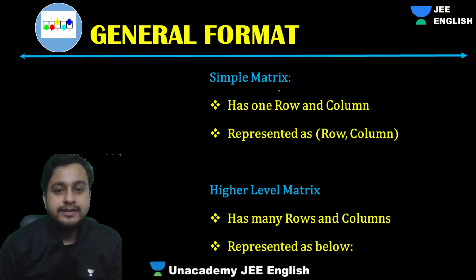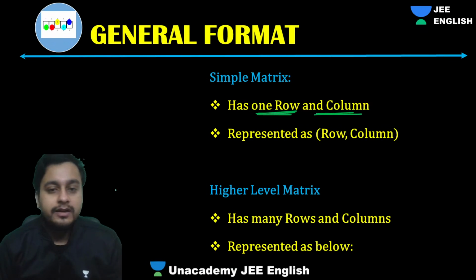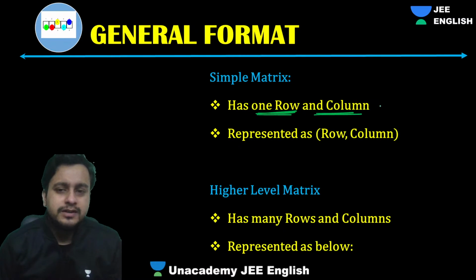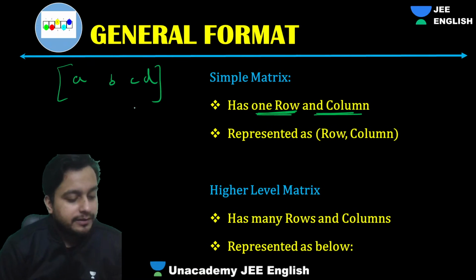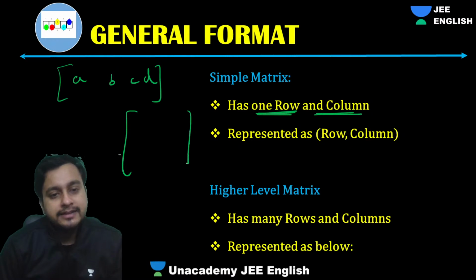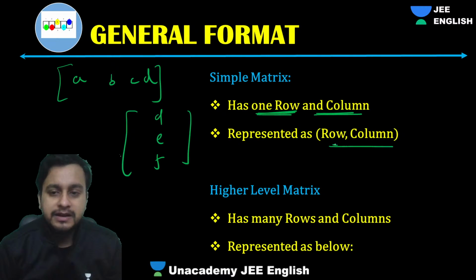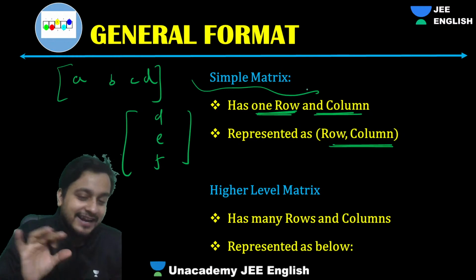So guys, what is a simple matrix? A simple matrix has only one row or only one column. Suppose you can have one row like this: A, B, C, called a simple matrix. Also, you can have it like this: D, E, F. This is also a simple matrix, represented as a single row or only one column. We'll learn it later on. It is also called a row matrix or column matrix, right?